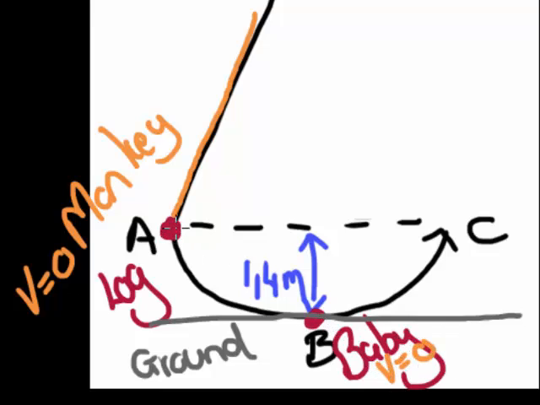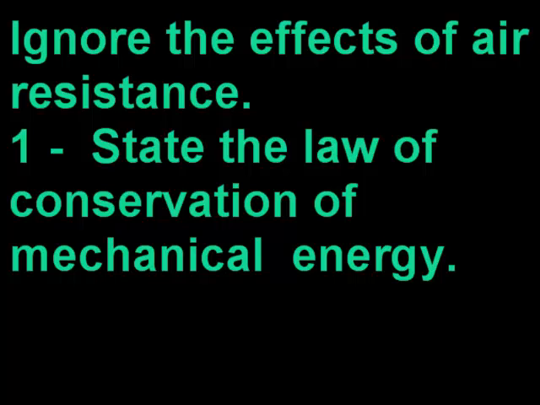Note that he swings down from a height of 1,4 meters above the ground until he reaches his baby and continues with the baby upwards. So the height at A is 1,4 meters off the ground. The question tells us to ignore the effects of air resistance. Air resistance also basically refers to friction, so they're telling us to ignore friction.